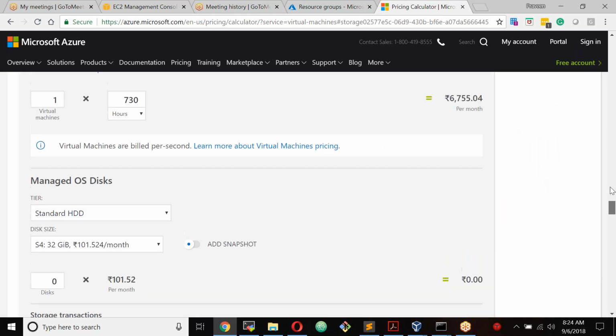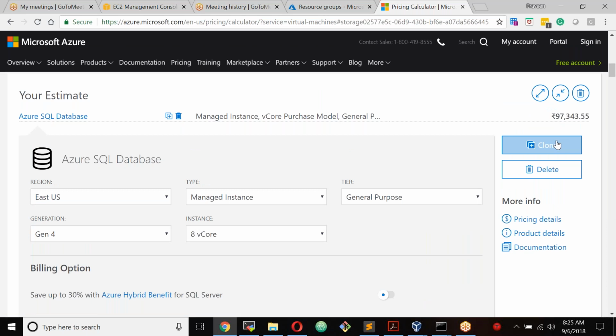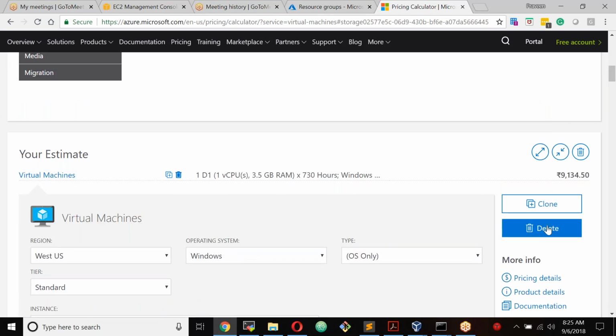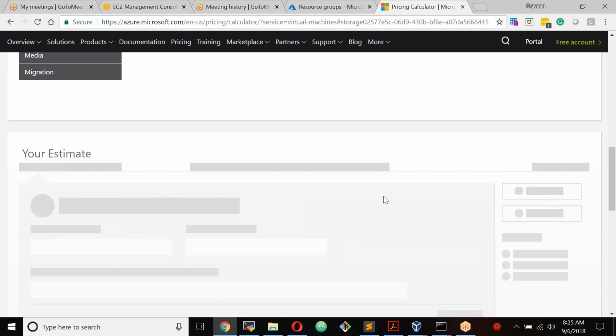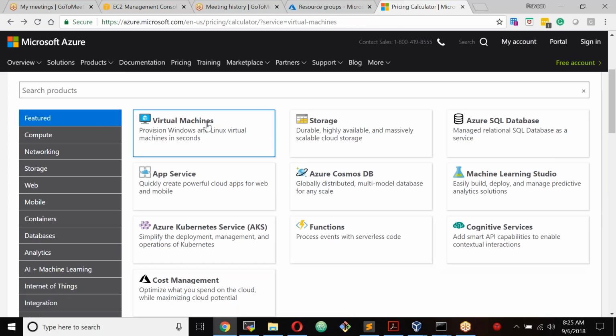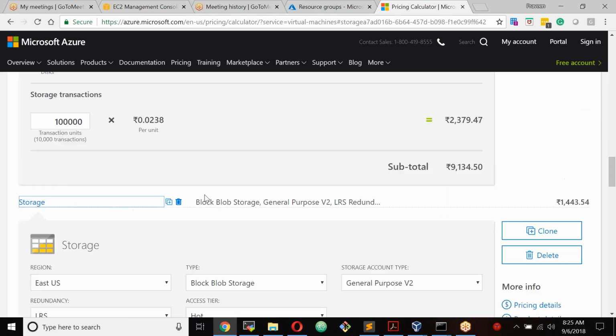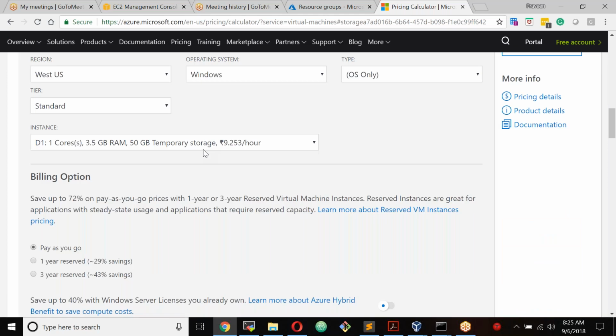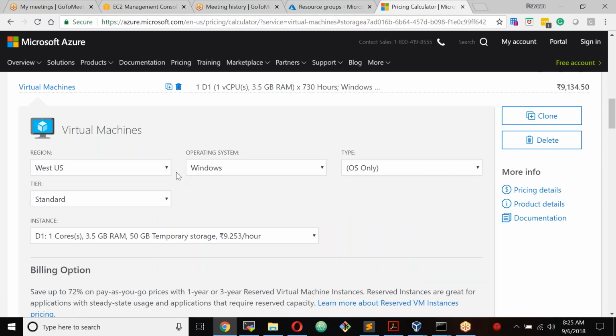There are a couple of things already added here, so let me delete them. There's nothing. I'll just add again: virtual machine, storage. Only 2 items are there. This is my virtual machine. And what type of virtual machine do you want to choose? In which location? West US, for example, a Windows virtual machine. And you just want OS, or you want OS with SQL Server or BizTalk Server. Just OS. And the pricing tier: standard, basic, or low priority.